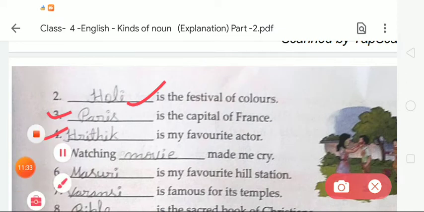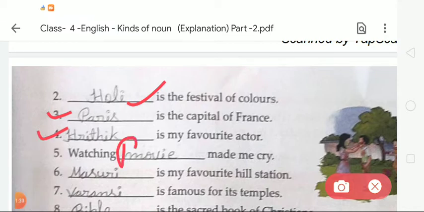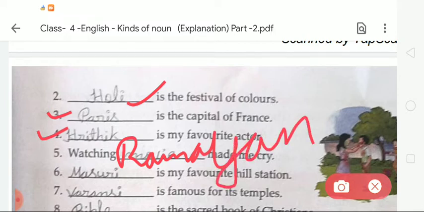Student, here we have to write a proper noun. So we have to note down the name. Watching Ramayan made me cry. Here we have to write Ramayan, because it is a proper noun. It means we have to write the word that begins with a capital letter. We do not write here "movie".